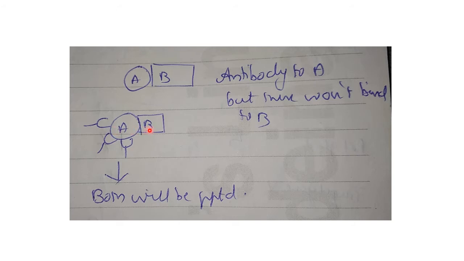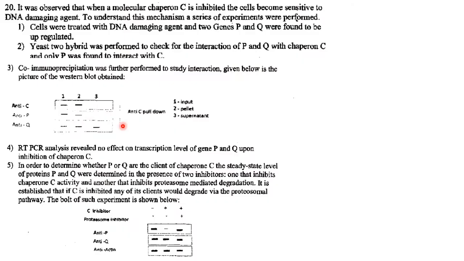And this particular protein complex you can study by using this co-immunoprecipitation technique. So coming to the question. It was observed that when a molecular chaperone C is inhibited, the cells become sensitive to DNA damaging agent. So if C is present, cells will not become sensitive to DNA damage. But if C is absent or inhibited, the cells become sensitive to DNA damaging agent. To understand this mechanism, a series of experiments were performed.